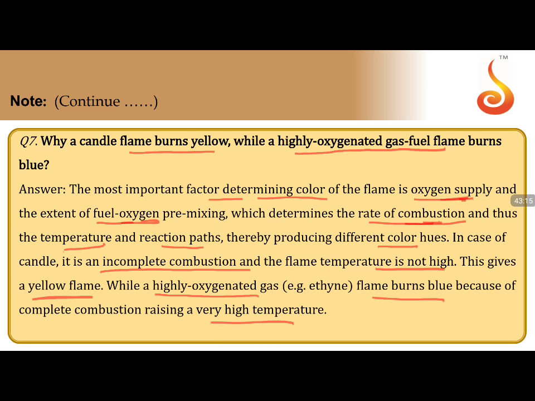This is the most convincing way to explain. A simple logic: provide more oxygen, get more temperature, get blue color in the flame. Less oxygen, less temperature rise, and you will observe a less intense flame, that is yellow. That's it. These are the simple conditions.